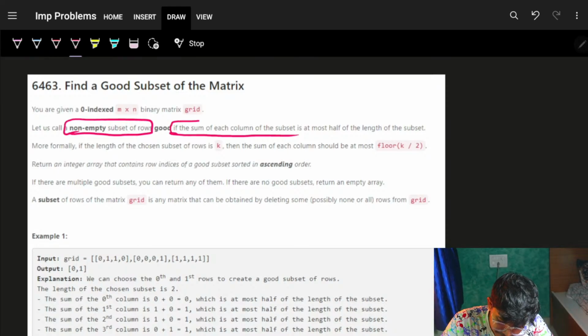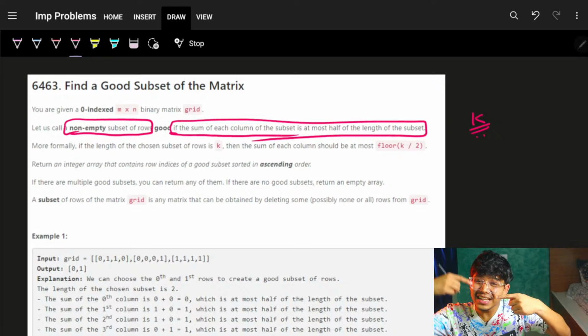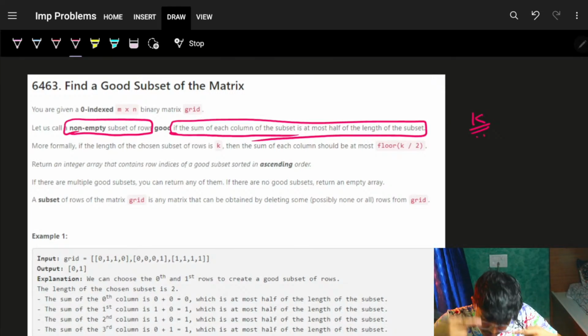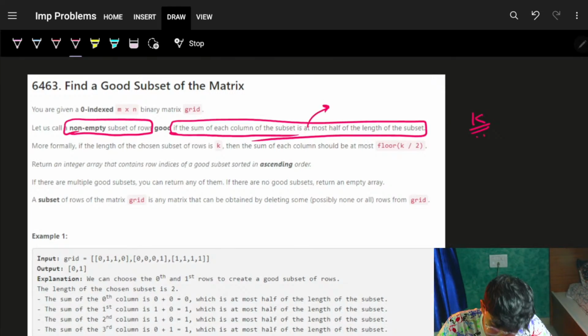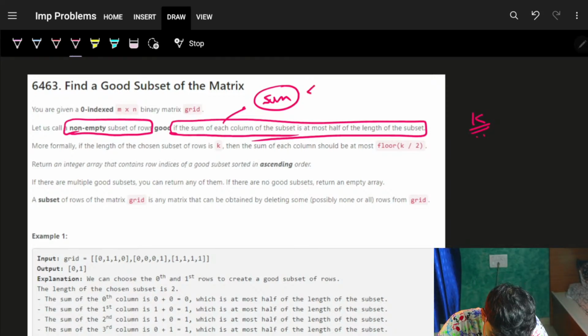Which means if the subset length is, let's say, k, for each column, the sum of each column should be less than or equal to k by 2.